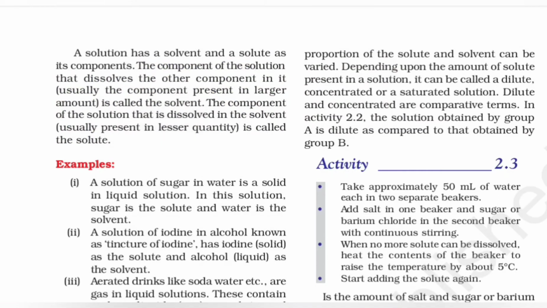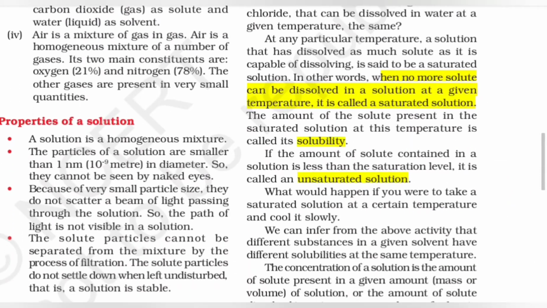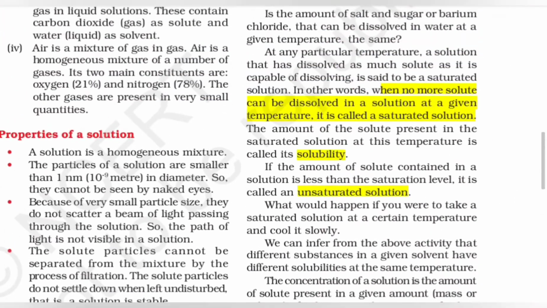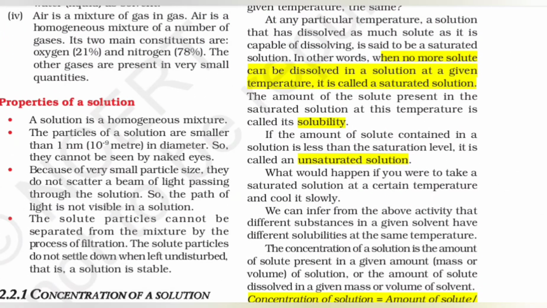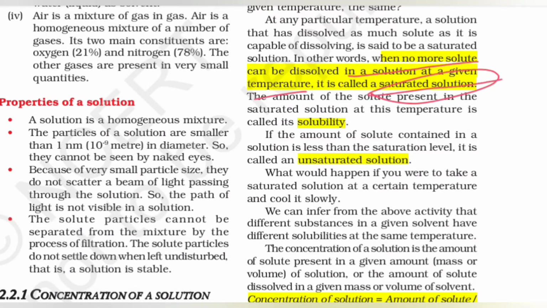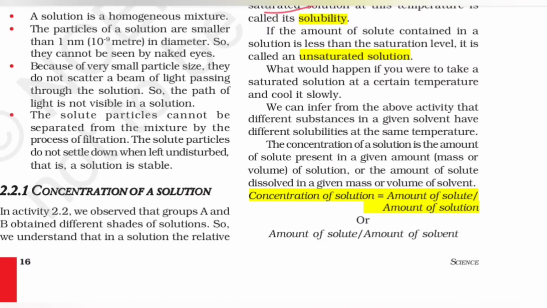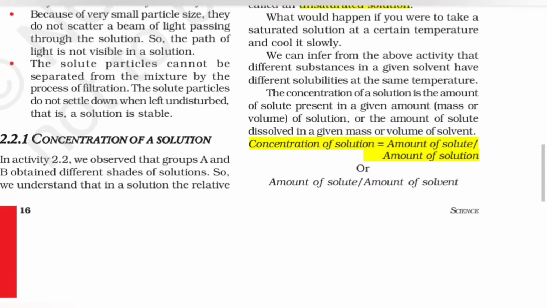And then we come to the small portion on the concentration of a solution, where they write that when no more solute can be dissolved in a solution at a given temperature, it is called a saturated solution, and the amount of solute present in the saturated solution at this temperature is called the solubility. Also, an unsaturated solution is given, where the amount of solute contained in a solution is less than the saturation level.